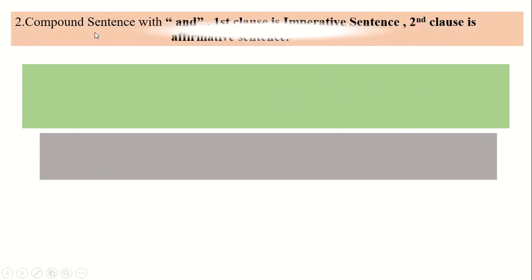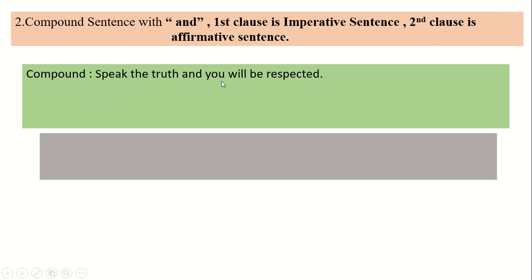Let's go to rule number 2. Compound sentence with and, where the first clause is an imperative sentence and the second clause is in affirmative form. Speak the truth, you will be respected. You see, the first clause is imperative and the second clause is in affirmative form. So to make it simple, we use here by plus verbing.